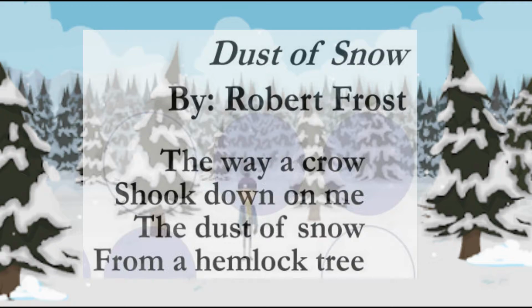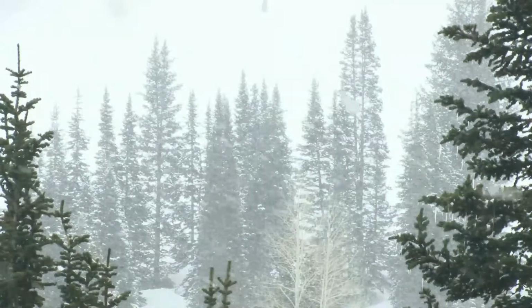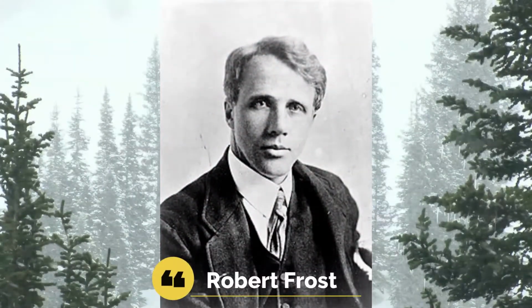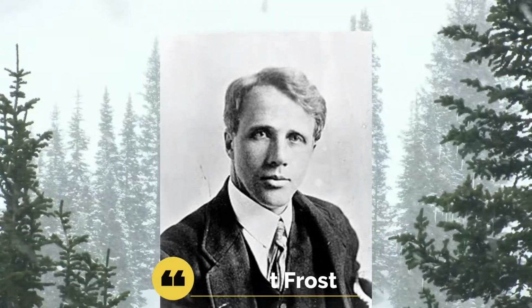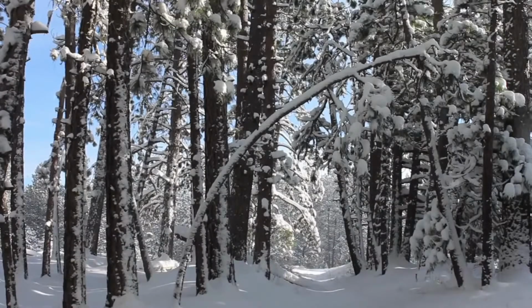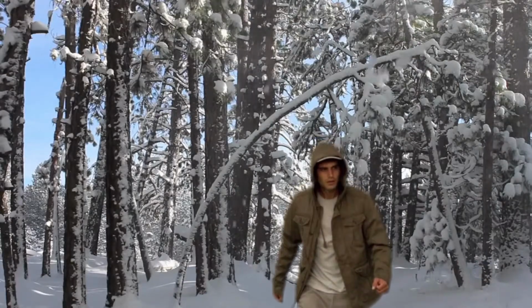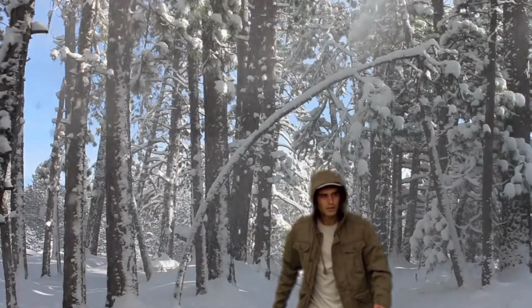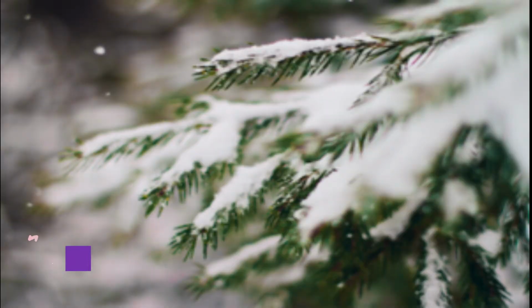The way a crow shook down on me the dust of snow from a hemlock tree. So, in this poem, the poet Robert Frost is talking about a winter's day when all the treetops were covered with snowflakes. The poet was walking under one such snow-covered tree. So, what was that tree? This tree was a hemlock tree.